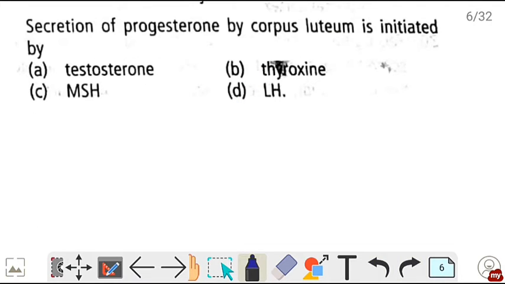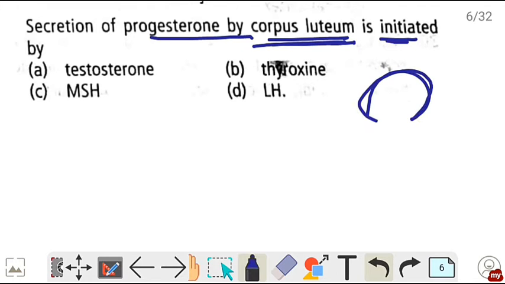Next, secretion of progesterone by corpus luteum is initiated by. तो corpus luteum is the Graafian follicle जो rupture हो जाता है, उसके बाद ovum release होने के बाद जो भी part of follicle बनता है, that is corpus luteum, and उसमें से progesterone का secretion is initiated by luteinizing hormone, that is LH. So correct is option D.